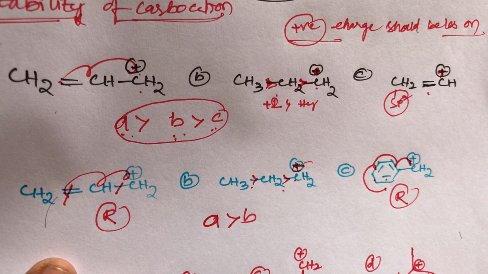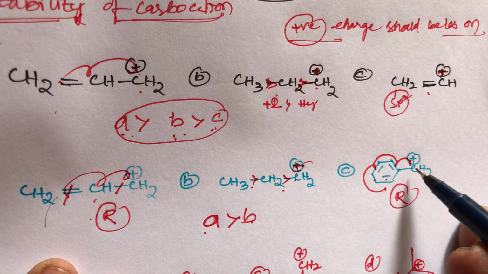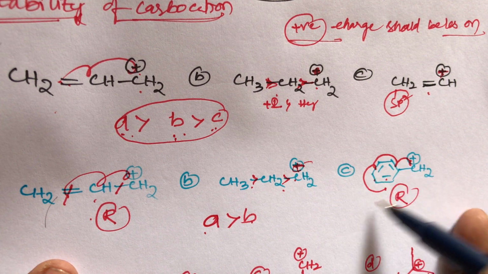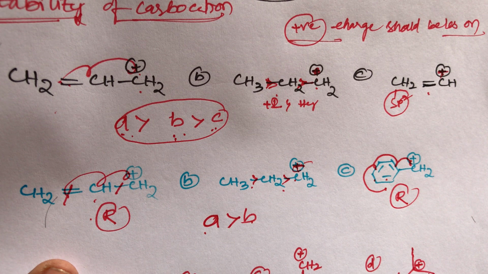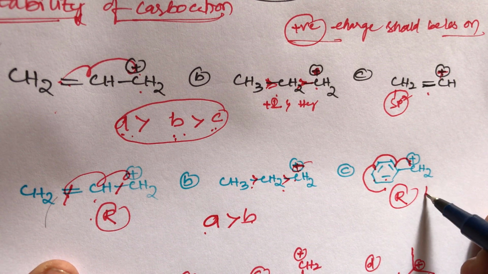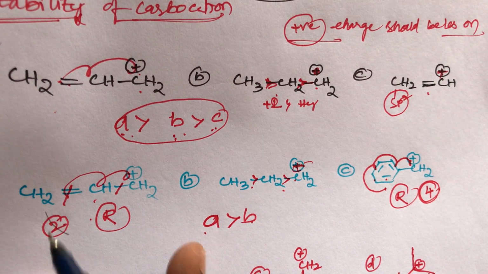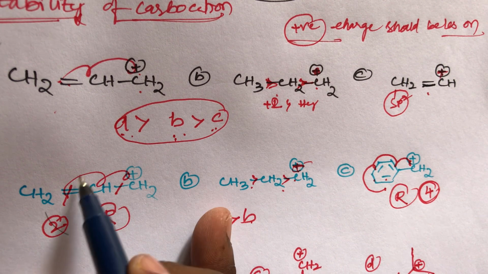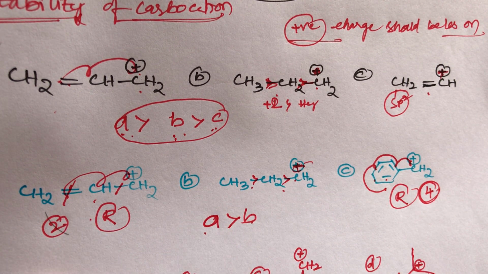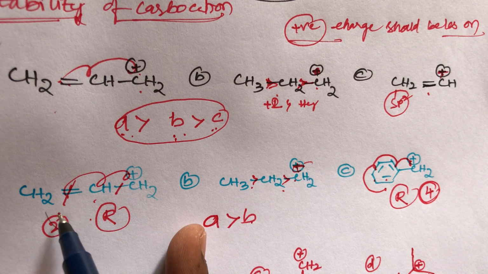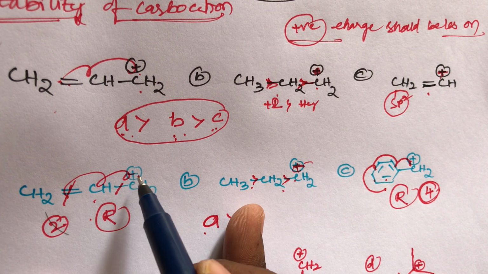Out of these two, which one is more stable? A is more stable than B, but out of A and C, which one is more stable? Here the positive charge participates in the resonance three times. The more times it participates in the resonance, the more stable it is. So more resonating structures means more stable. In C, four resonating structures are possible, but in A only two. How to find the resonating structures, students? I will give a simple trick: one double bond is there, one resonating structure; one positive charge is there, one more resonating structure.